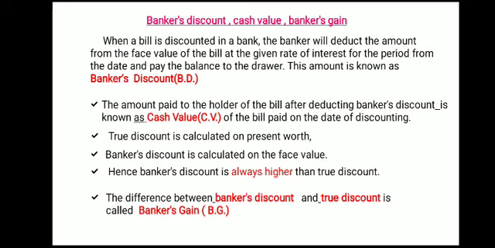So you get the last term, banker's gain. What is banker's gain? The difference between banker's discount and true discount is called the banker's gain. So what is the gain of the bank? The bank gains the banker's discount minus the true discount. Whatever amount is obtained is the banker's gain. Okay, so all the terms are clear to you.